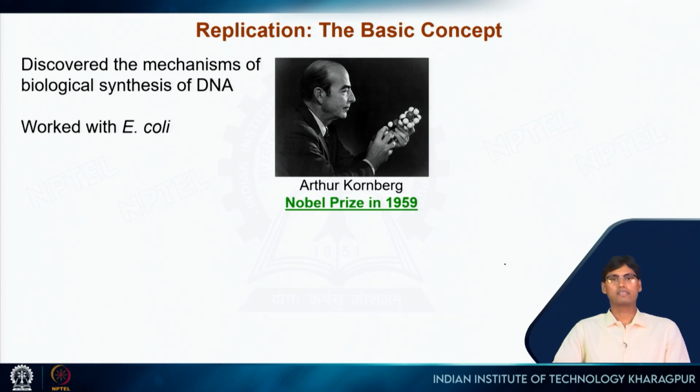Arthur Kornberg received the Nobel Prize in 1959 for his phenomenal work on DNA replication. In particular, he discovered the mechanism of biological synthesis of DNA, how DNA is synthesized by the enzyme DNA polymerase. Enzyme names are very much logical in the biological world.